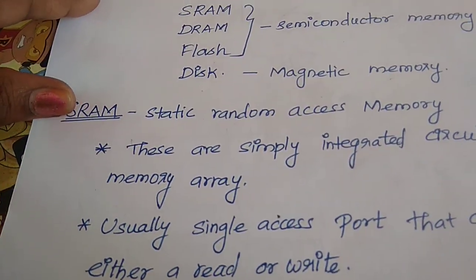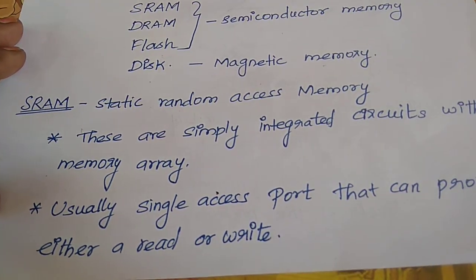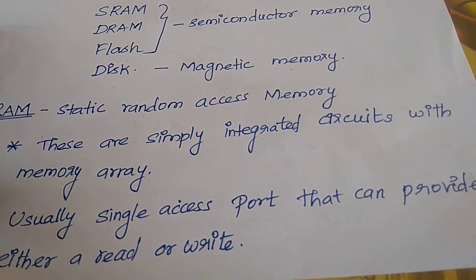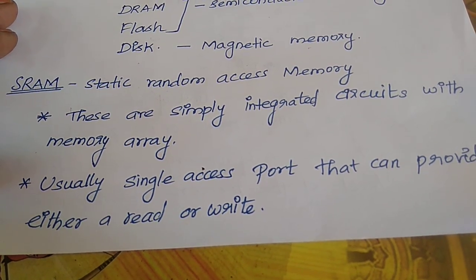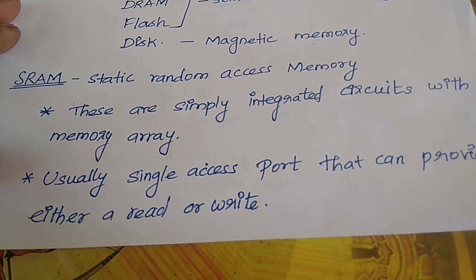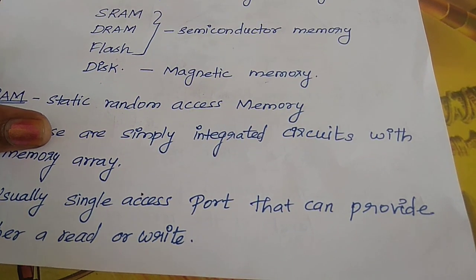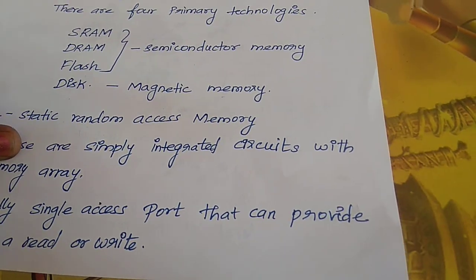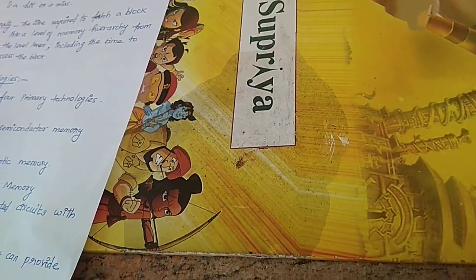The first semiconductor memory is static random access memory. Static random access memory is simply an integrated circuit with a memory array. Here the single access port can provide only read or write. At a time we can perform only read or write; we cannot perform both operations at a time. Next, the SRAM.